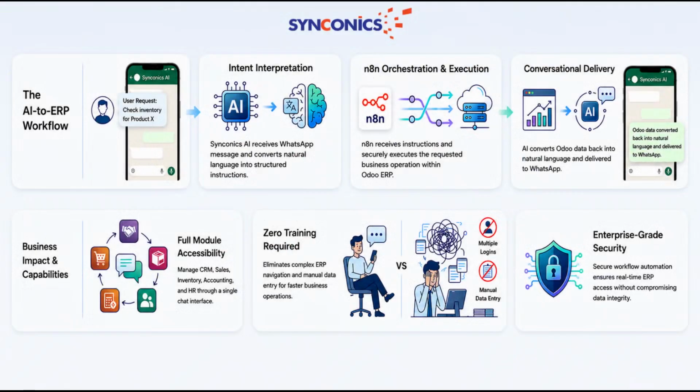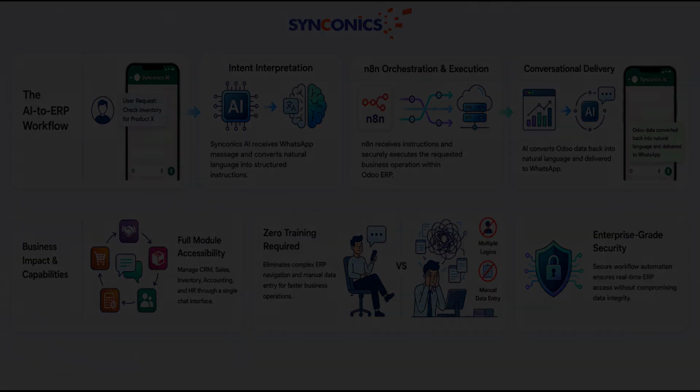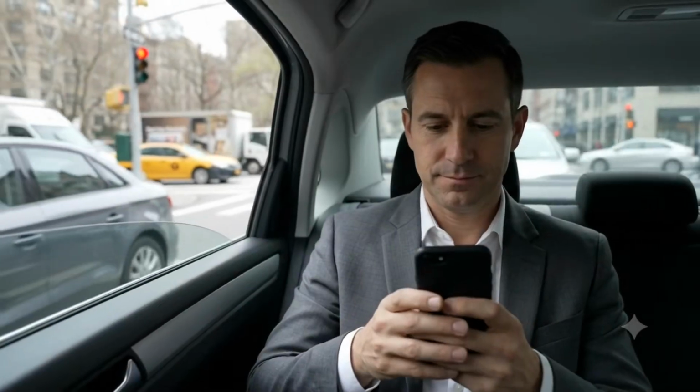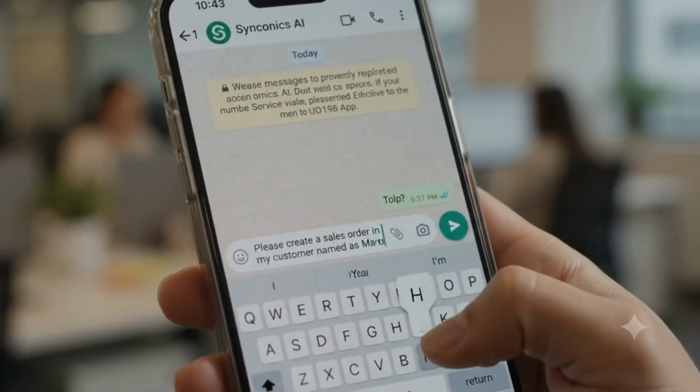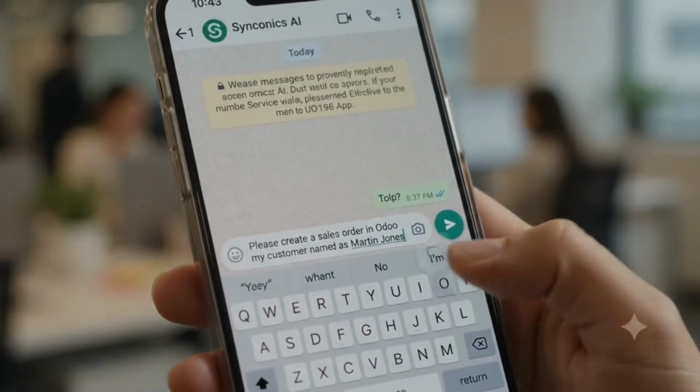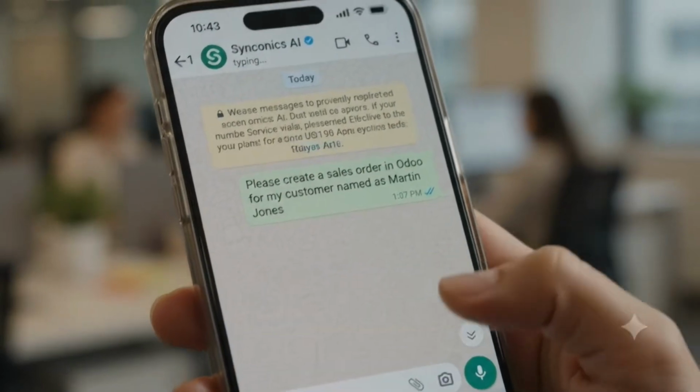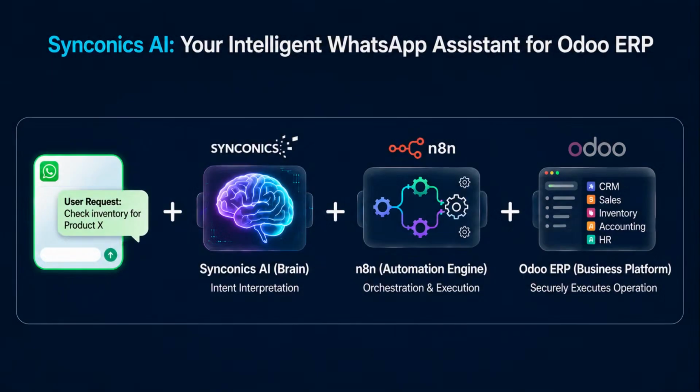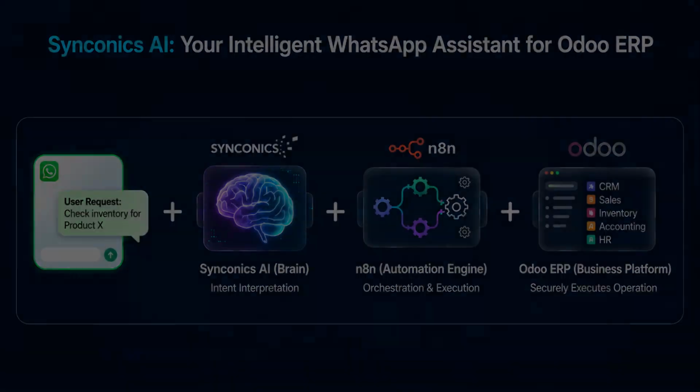We have created an automated workflow using the Odoo n8n workflow automation platform with WhatsApp. By using this functionality, you can communicate in WhatsApp through the AI agent with a proper message. If you are traveling, in a hurry, or on the go, this AI agent will simply work on your behalf without even opening the Odoo screen, and it saves lots of your time. So let's jump into the video and see how it actually works.